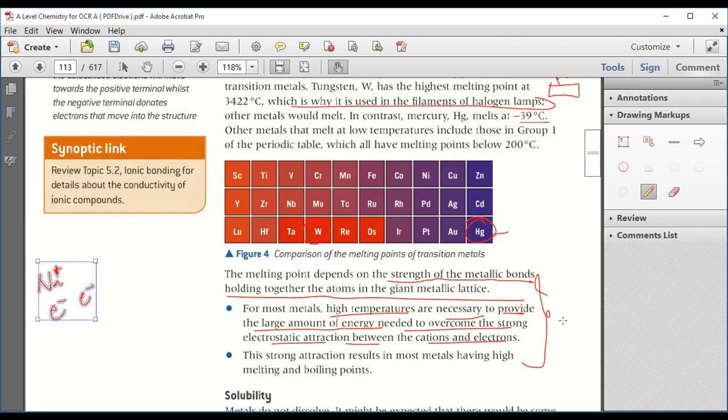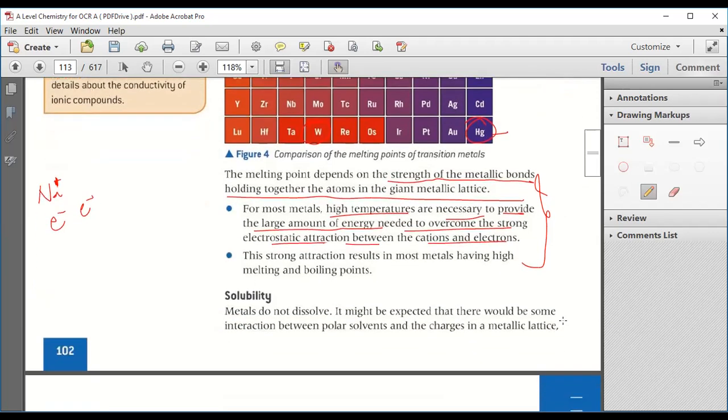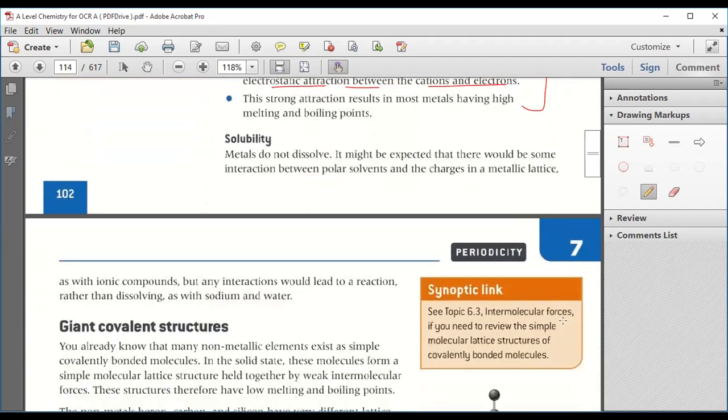No doubts? Okay. The student asks about solubility. Do you want to do it right now or tomorrow? We will do the solubility. Solubility is easy. Then the rest we will do later on. We still have around 10 minutes, so 5 minutes are there. We will do this solubility.